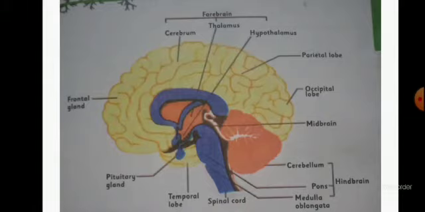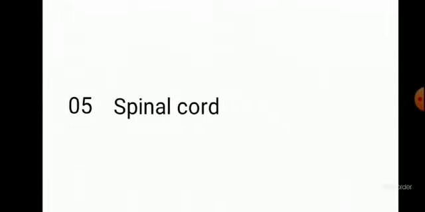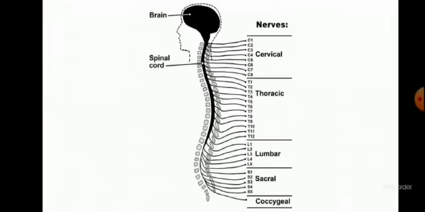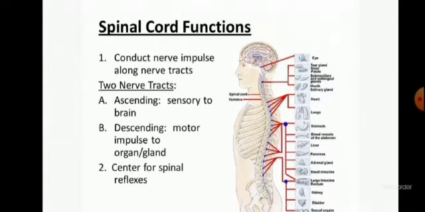Clear? Now we are moving towards the second part of the central nervous system, that is the spinal cord. Here you can see where the spinal cord is present. This is the picture where you can see the whole vertebral column: cervical, thoracic, lumbar, and sacral. The spinal cord is present in the vertebral column. What is the function and purpose of the spinal cord?